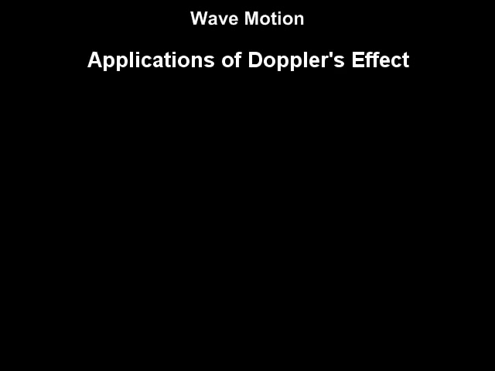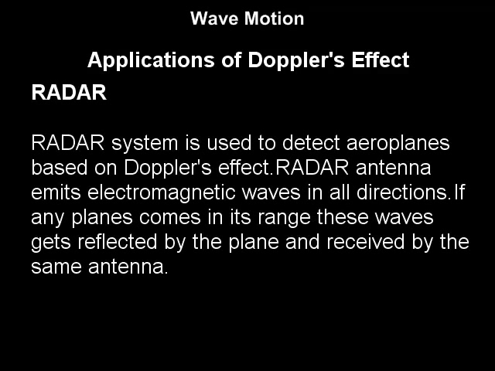There are many good applications of Doppler's effect. 3 most important applications are: number 1, radar, that is radio detection and ranging. Radar system is used to detect aeroplanes. It is based on Doppler's effect. The radar antenna continuously emits electromagnetic waves in all the directions. When any plane comes in its range, these waves are reflected by the plane.